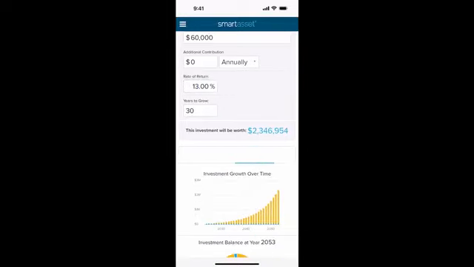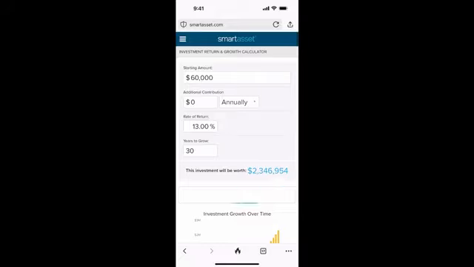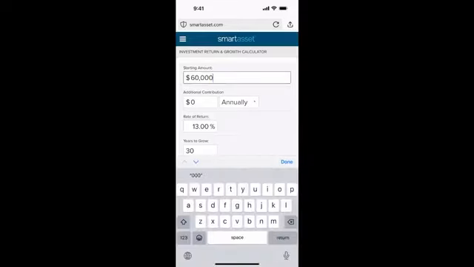Now, what if you were to add another $5,000 per year? This gets really fun because most people are all over the scale. They could be just starting their investment accounts, or they could have 60,000 invested, or they may be contributing to a 401k that they've had for a while. So let's look at different numbers.